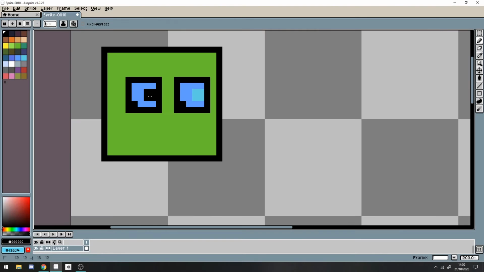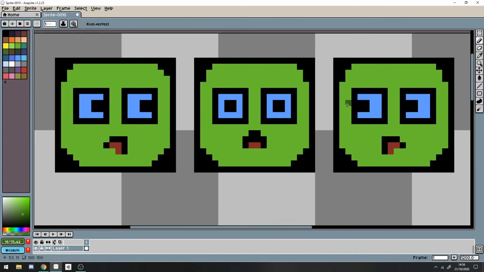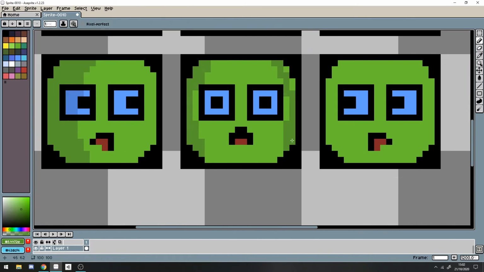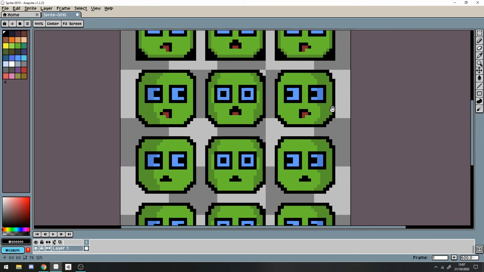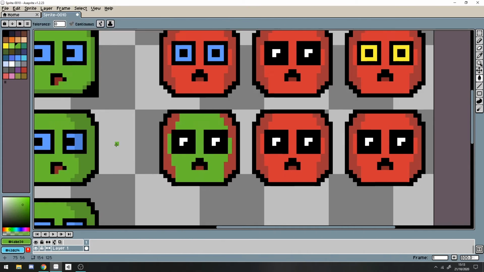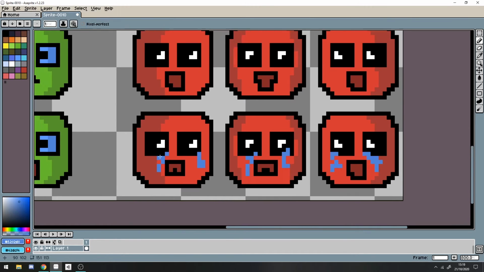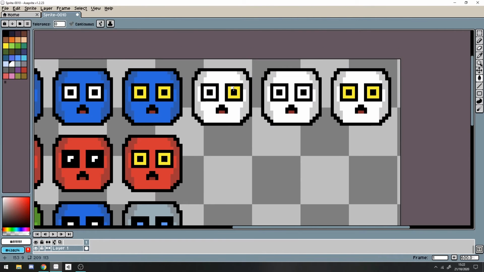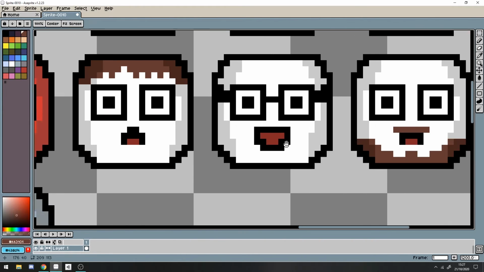Something else I've been working on has been some preliminary character designs. These are what you can see now in the background of me doing a bit of speed art, just testing a few different designs. The only real limit I put on myself here is that I want to use kind of a blocky, kind of a ball-like character, but I didn't have any idea on colours or anything else really, so I just tried a load of different designs. So I spent about an hour total doing this, and in the end I did come up with a couple different designs that I like.